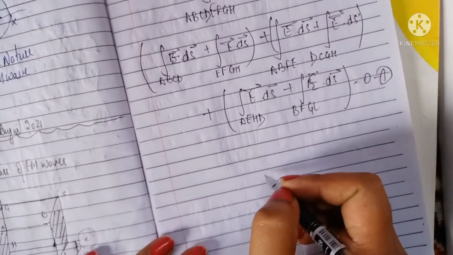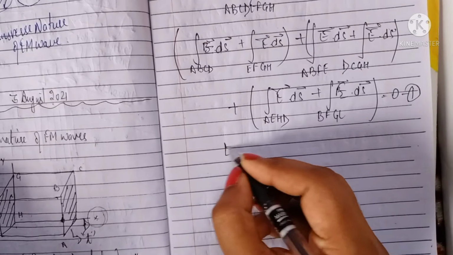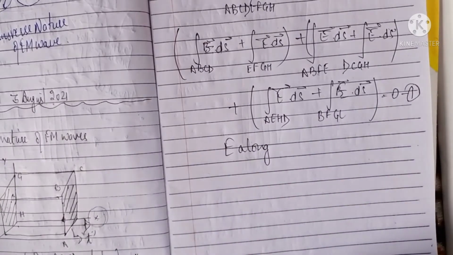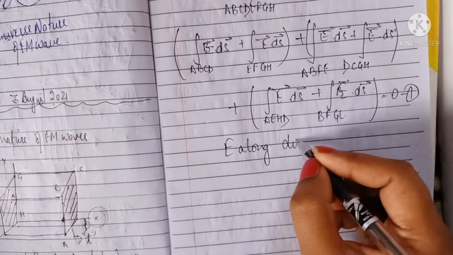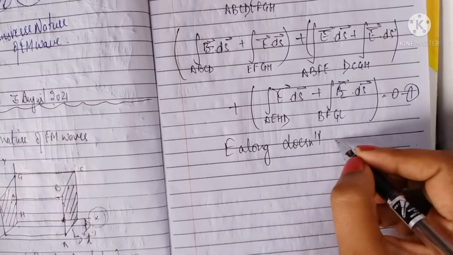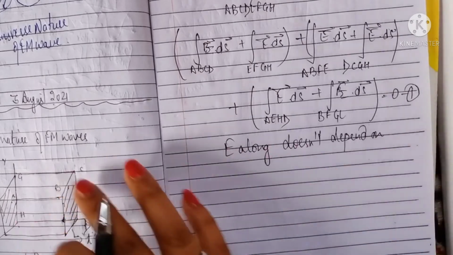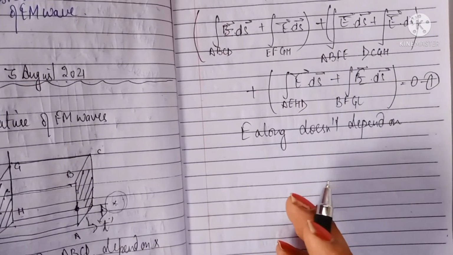Now you know very well that the electric field depends only along which factor? Only along the x-axis. E does not depend on, you can say, the y or z axis, because the wavefront is only at EFGH and ABCD.